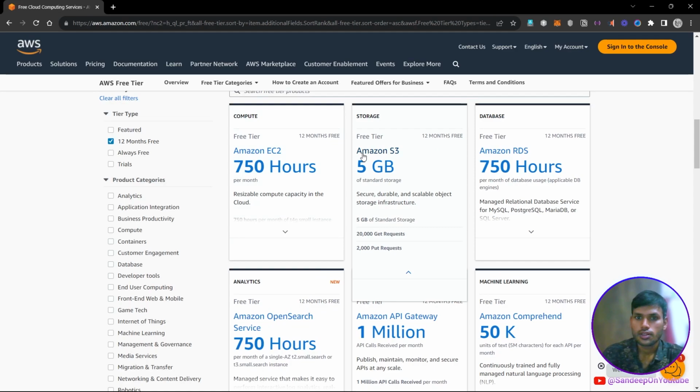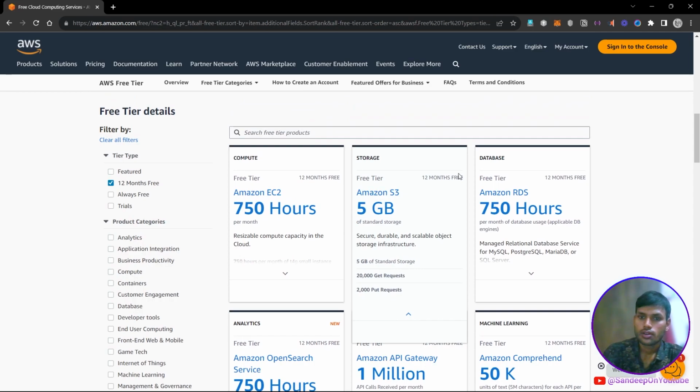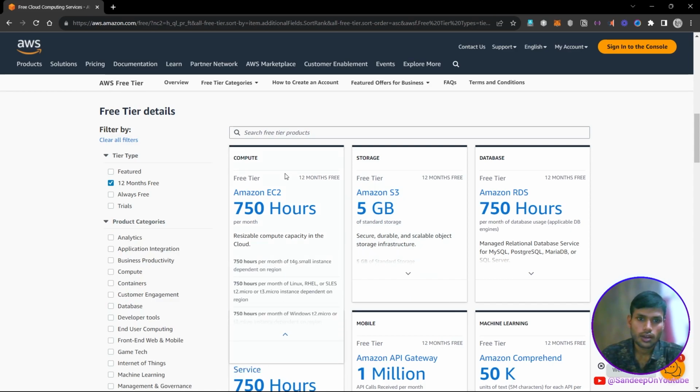The second one here is Amazon S3, which is a storage service. As you can see, under this service, 5 GB of storage is free for 12 months, and if you use more storage, then you will have to pay the charges for that extra storage. And one more thing: if you run your server more than 750 hours per month, then you will have to pay the charges for that extra time that your server runs.